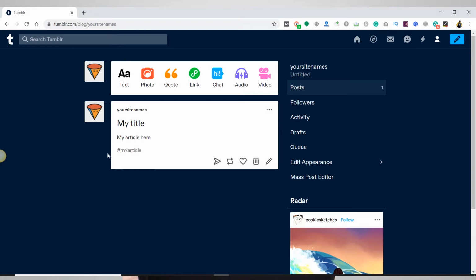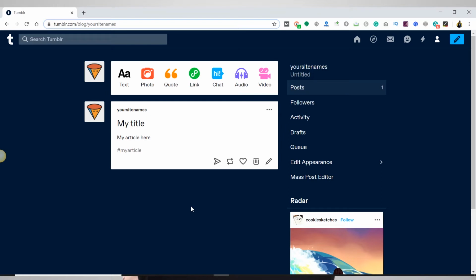There are a few disadvantages of using this platform. The first disadvantage is that it comes with Tumblr branding. Here in the URL section you can see there's tumblr.com/blog/your site name, so it comes with the Tumblr branding. The second disadvantage is that it has limited features. That means you cannot customize your blog. Your blog looks similar to other blogs available on this platform, so you cannot customize it according to your needs. And again, transferring this blog to some other platform is really difficult.